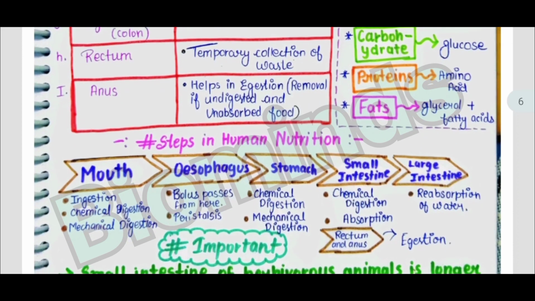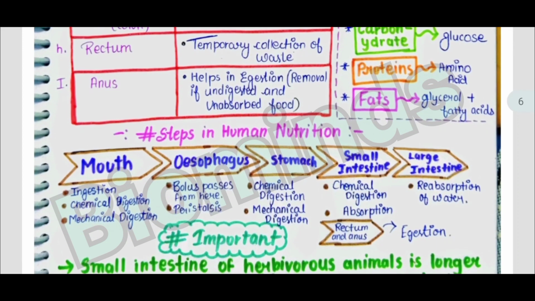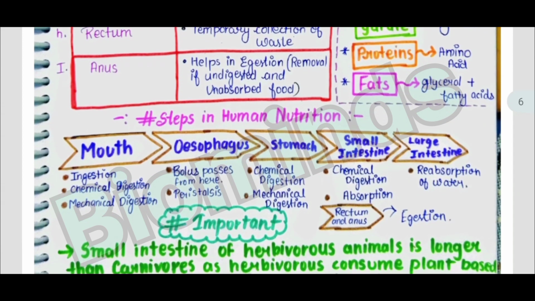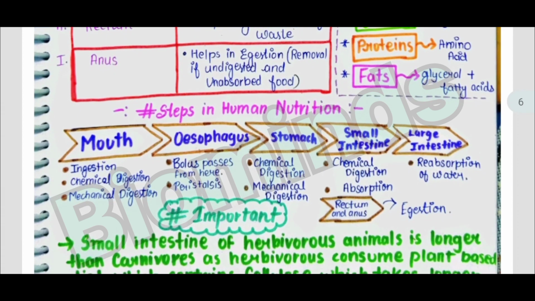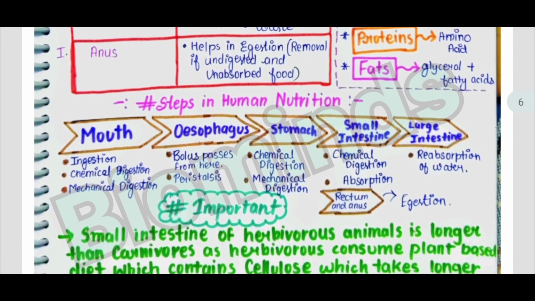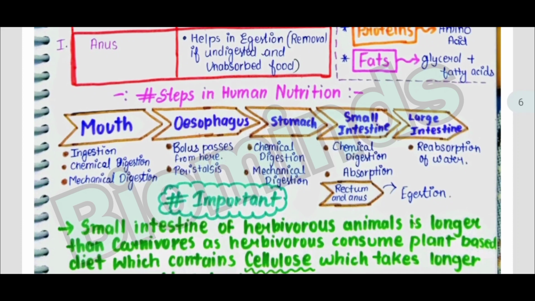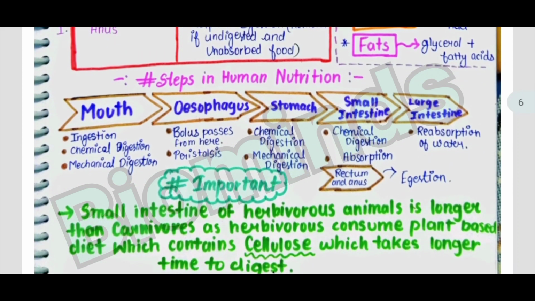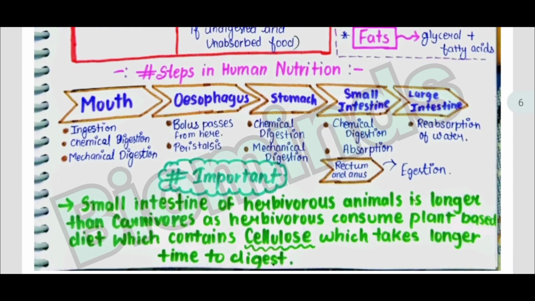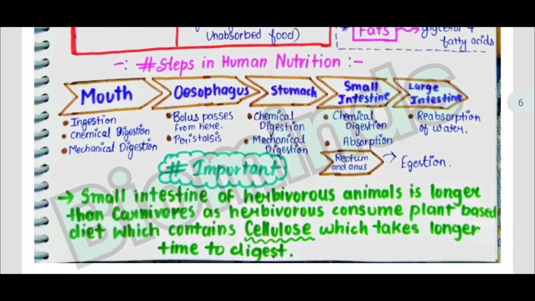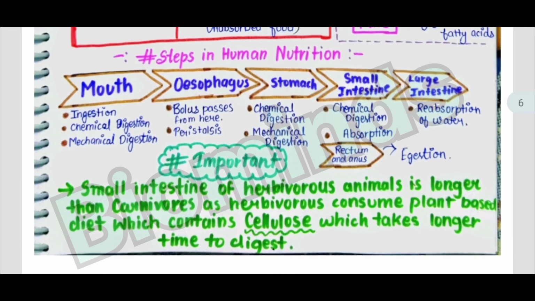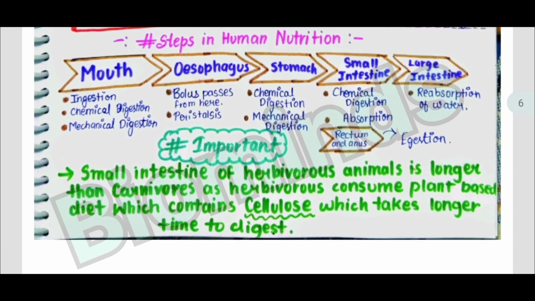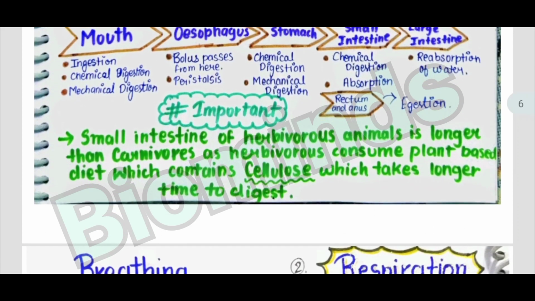In the mouth, ingestion, chemical digestion and mechanical digestion happen. Esophagus: bolus passes from here and peristalsis is observed. In the stomach, chemical digestion happens, in the small intestine chemical digestion and absorption, and in the large intestine reabsorption of water. The small intestine of herbivorous animals is longer than that of carnivorous, as herbivores consume a plant-based diet which contains cellulose, which takes longer to digest.